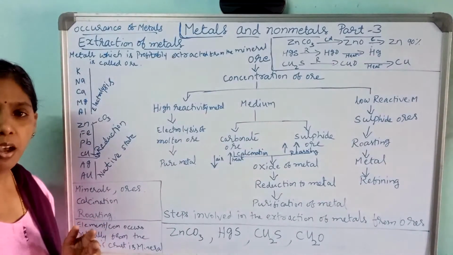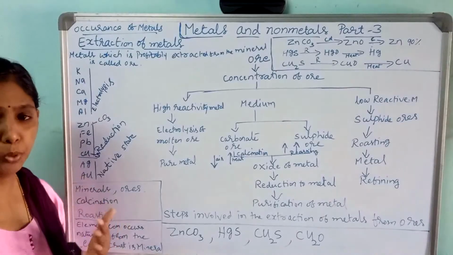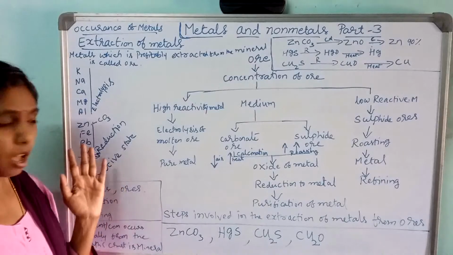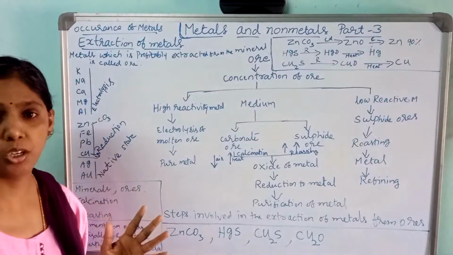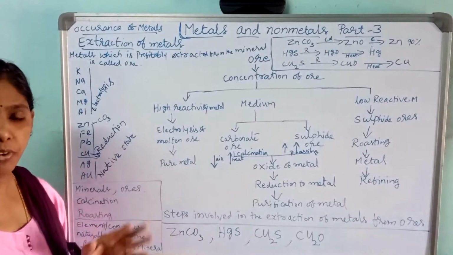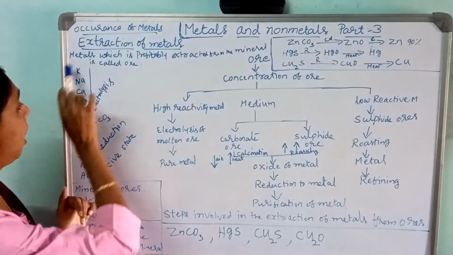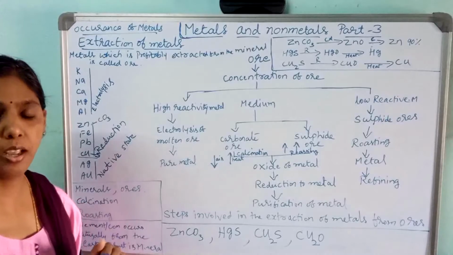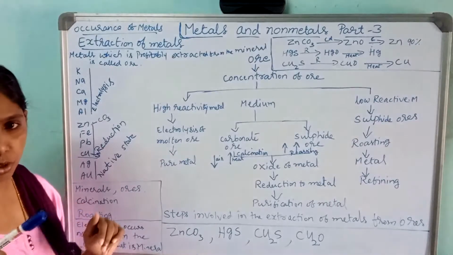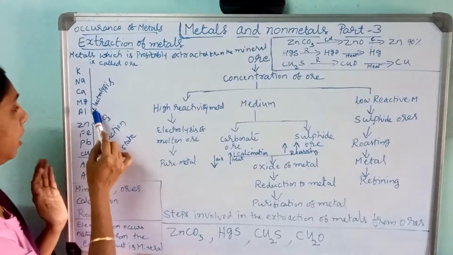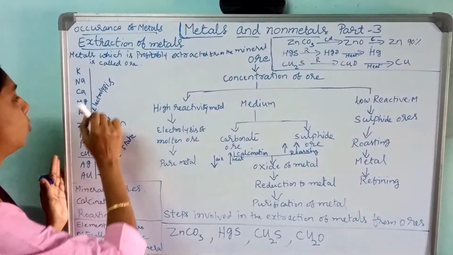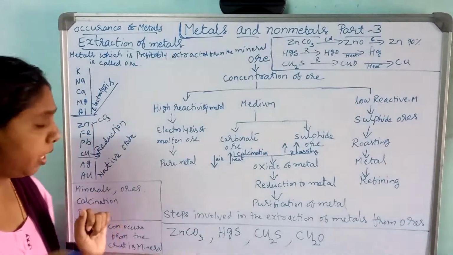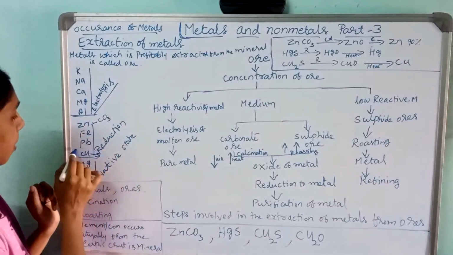The topmost elements are highly reactive. That's why we cannot get the pure metal from this, or we cannot extract the metals either by roasting or calcination or by reduction. We have to extract these metals only through electrolysis. Electrolysis is the process of extraction of the metal. So electrolysis is the method which we use for the highly reactive metals. Then the second one here comes